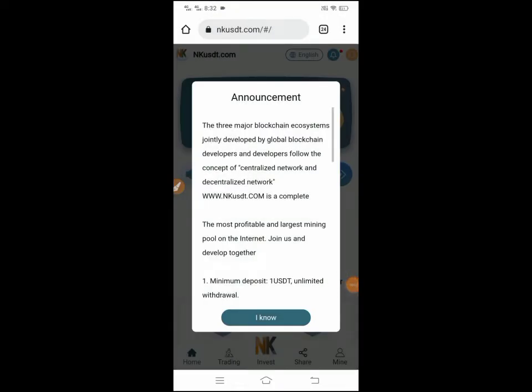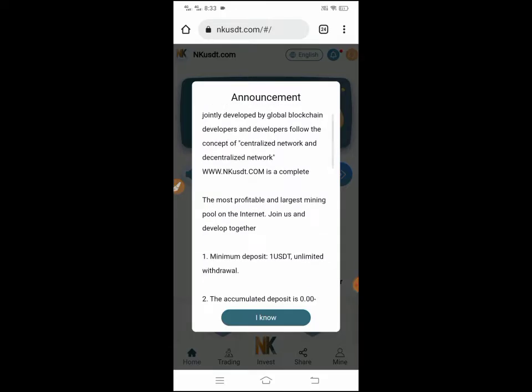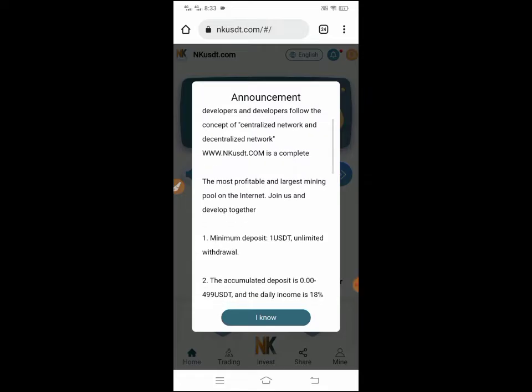The three major blockchain ecosystems jointly developed by global blockchain developers, and developers follow the concept of centralized network and decentralized network. www.nkusdt is a complete, the most profitable and largest mining pool on the internet. Join us and develop together.